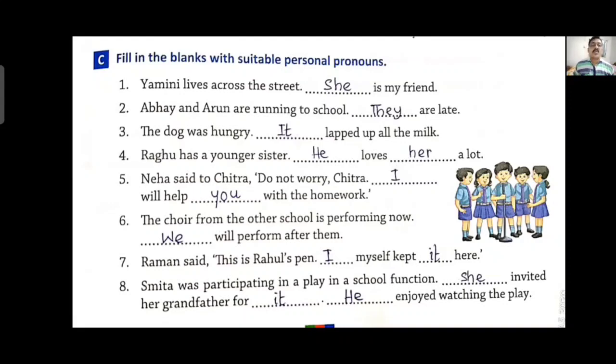Fourth one, Raghu has a younger sister. Raghu is a boy, sister is a girl. He loves her a lot. He is for Raghu and for sister, her.